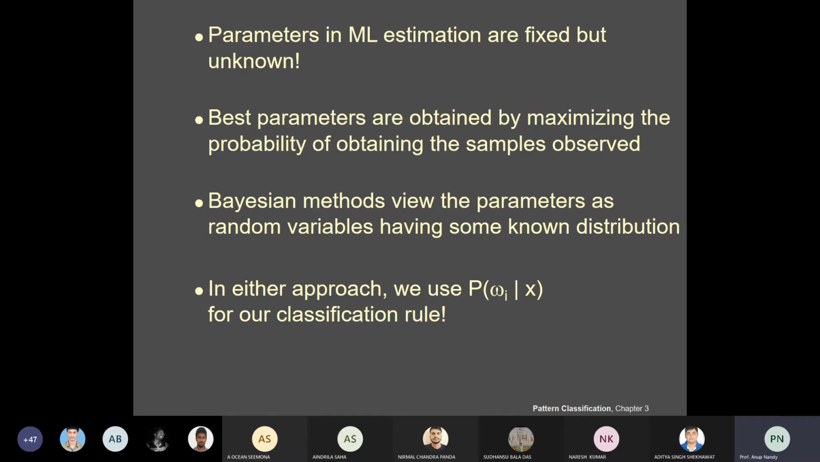Now, Bayesian methods view the parameter as random, having some known distribution. In both approaches, we could use the probability of wi given x for your classification, as you already said.